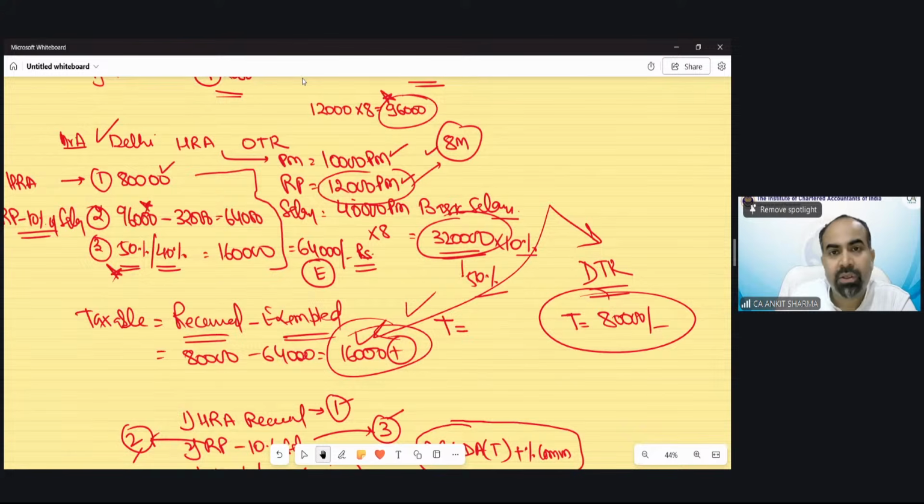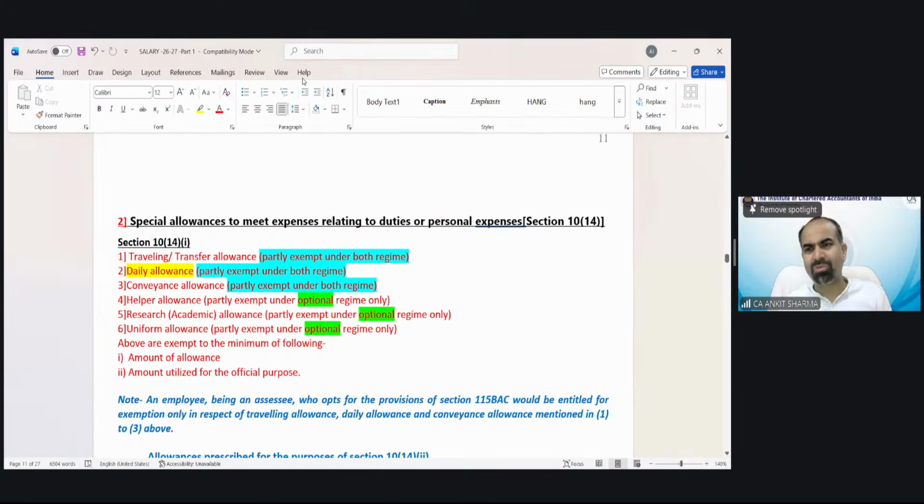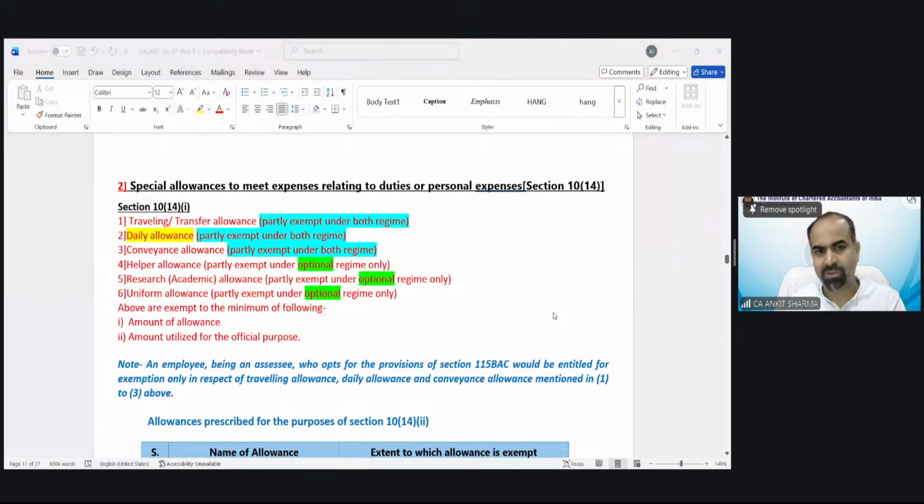Okay. Chalo. Next, no other allowance has that much calculation. All allowances are very simple to understand. Now, special allowances to meet expenses relating to duties or personal expenditure. Now, traveling and transfer allowance. This is partly exempt under both regimes. Daily allowance. Again, partly exempted under both regimes. Conveyance allowance, partly exempted under both regimes.